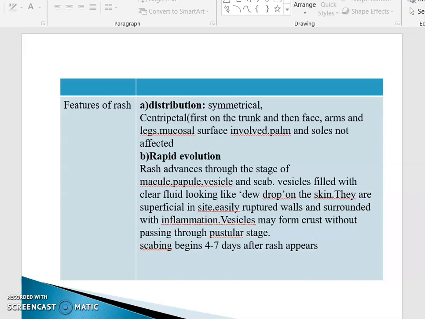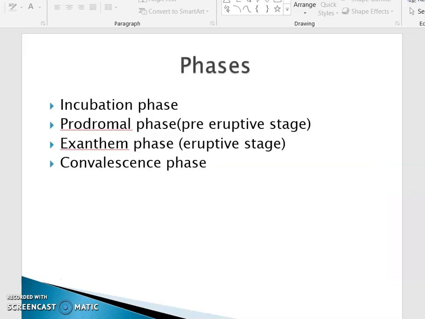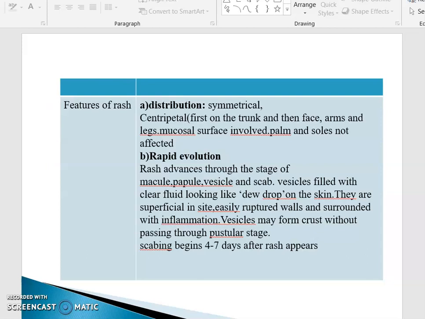Next we will see the features of the rash. There are 3 features of the rash. The first one is distribution, the second one is rapid evolution, and the third one is pleomorphism. So first, distribution. What is the unique distribution of the chickenpox rash?